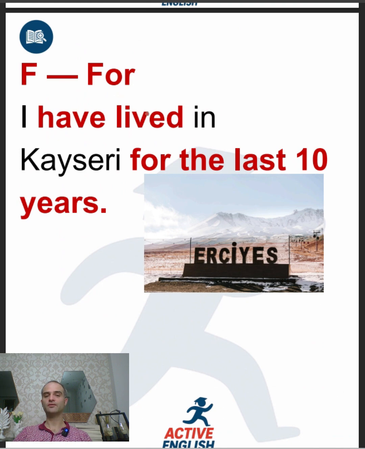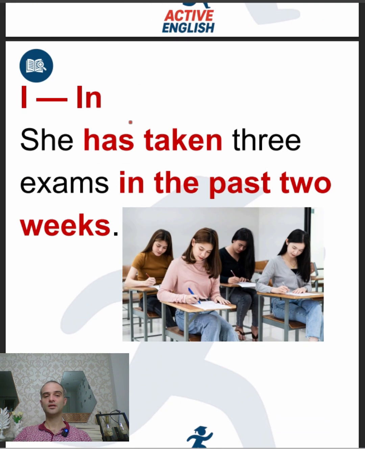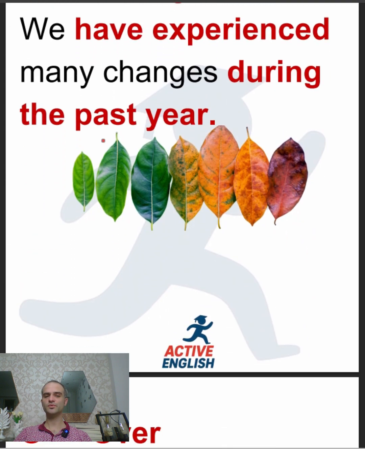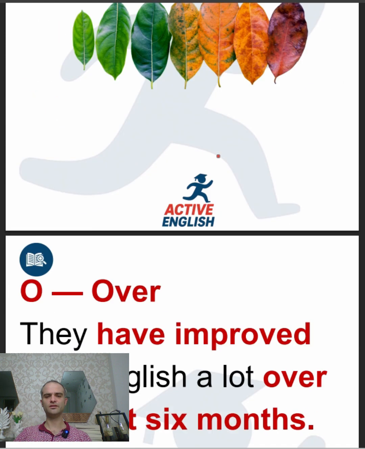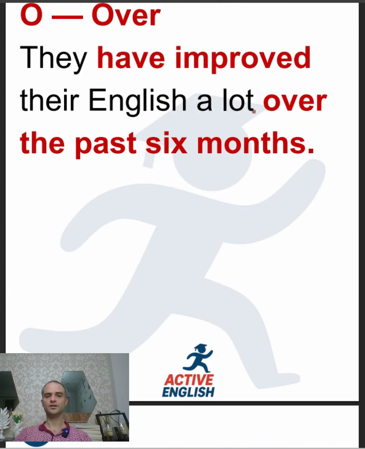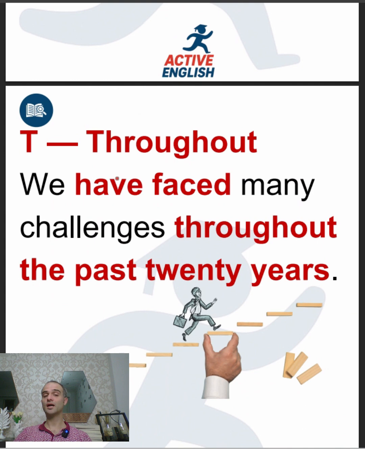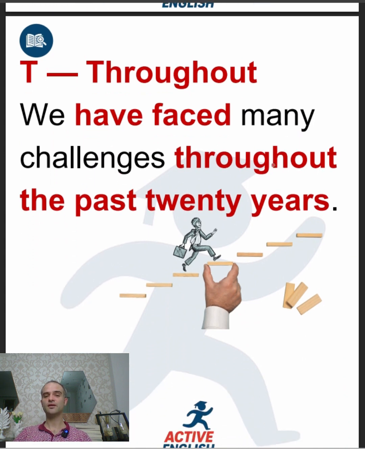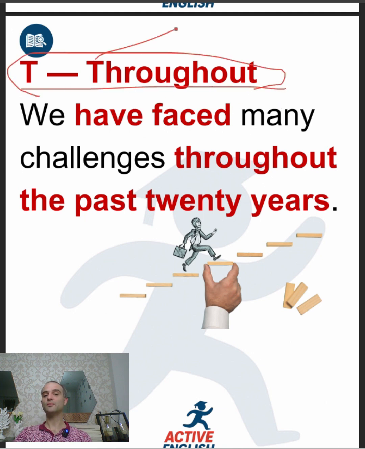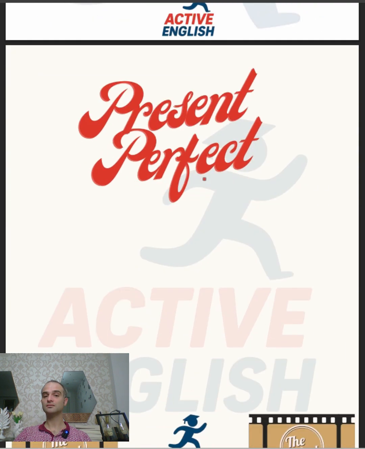Like for, I have lived in Kaiser for the last 10 years. Or in, I've just taken 3 exams in the past 2 weeks. During, we've experienced many changes during the past year. Over, they've improved their English a lot over the past 6 months. Within, he has gained a lot of weight within the past few weeks. Throughout, we have faced many challenges throughout the past 20 years. It has nothing to do with the fido structure, but in order not to omit this, I've also put this. This is also used. And that's all.